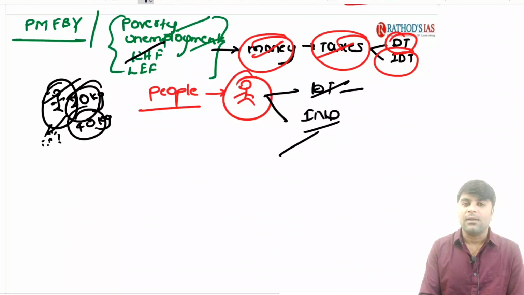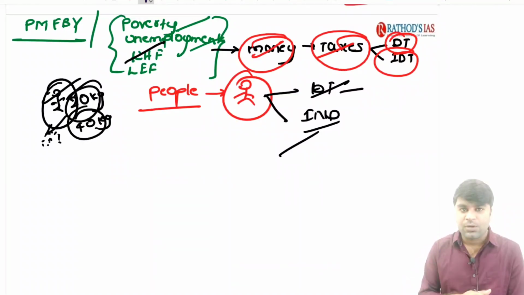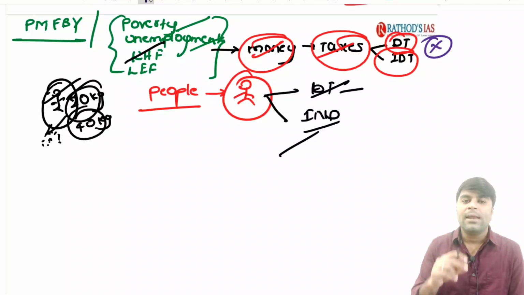See, try to understand. Guys, the power to impose the direct tax, particularly the income tax on the agricultural income, is provided to the state governments by the Constitution of India. Many students, many UPSC aspirants, believe that the state governments do not have the power to impose any kind of direct tax. So if such a statement appears in the prelims options, you should be very careful. That statement would be wrong. The state governments have the power to impose a direct tax. One and only one direct tax, that is the tax on the agricultural income.